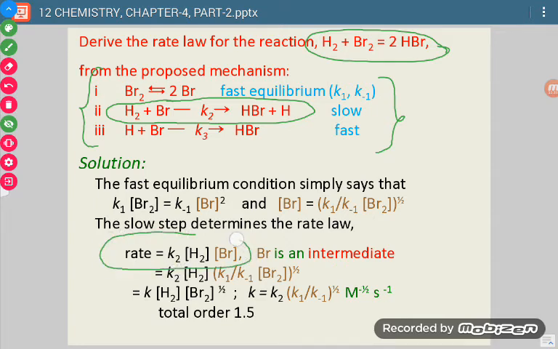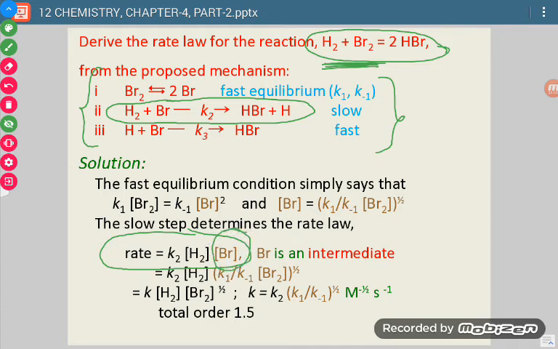Now, we have seen the step and we have written it like this. This is the rate law. We will stop here if the species given in terms of active mass or in square brackets are the same as the reactants. If it is so, then our answer is complete. But in this case, we have Br, and Br is not there in the reactants.